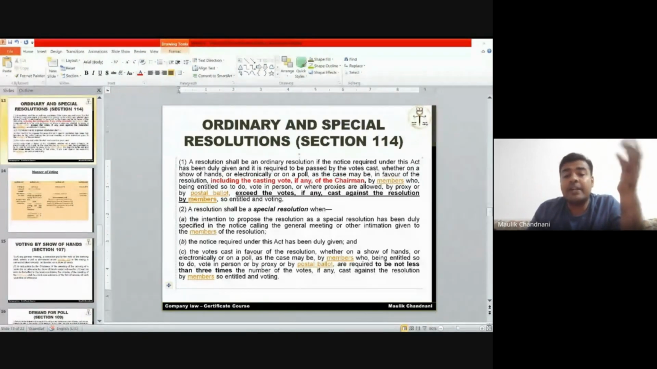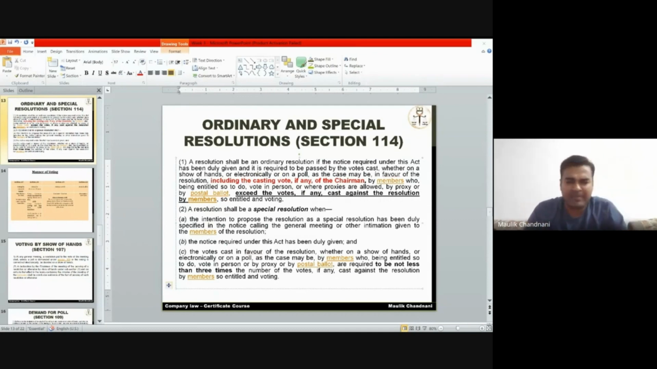How many members are there? 2000. How many members came? How many members didn't vote? How many members cast invalid votes? These are all irrelevant points. These are all just confusing points. Out of total validly cast votes, how many is yes, how many is no? OR is passed. Is the SR passed?